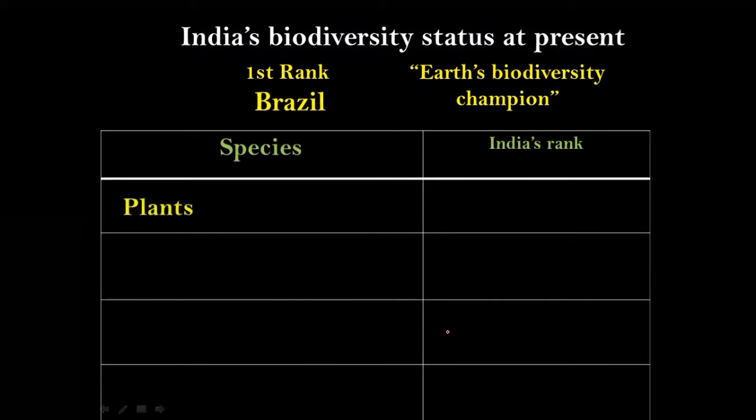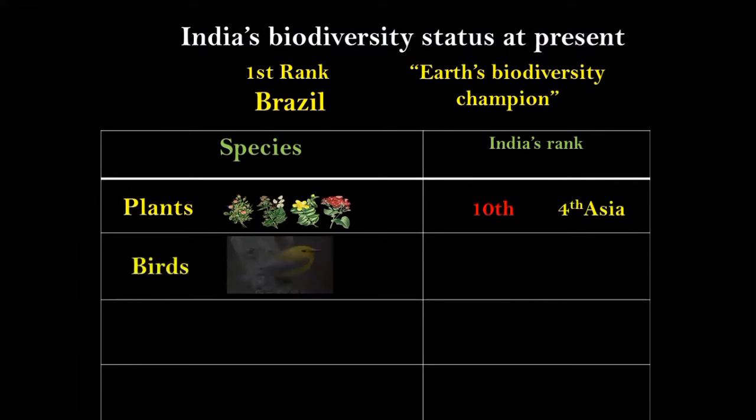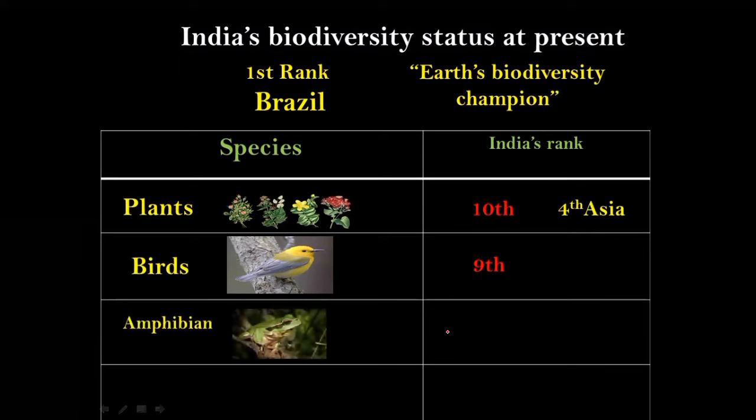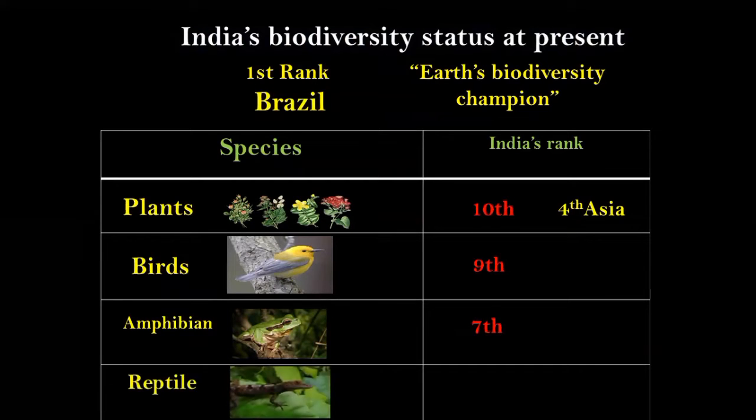Talking about the species of plants in the world, India holds the 10th position in the world and 4th in Asia. On the species of birds in the world, India holds the 9th position, and in the species of amphibians, India holds the 7th rank in the world, and in the species of reptiles, India holds the 5th rank in the world.